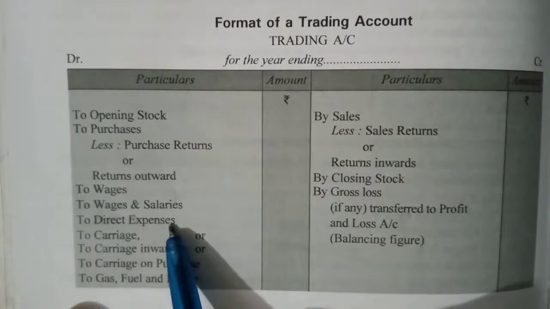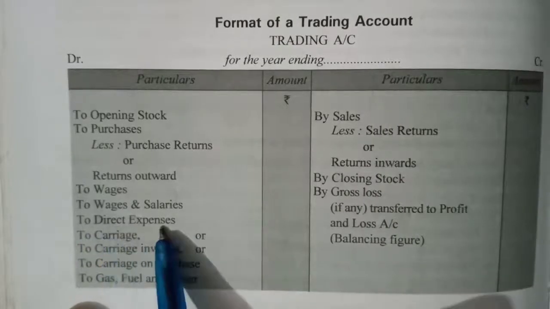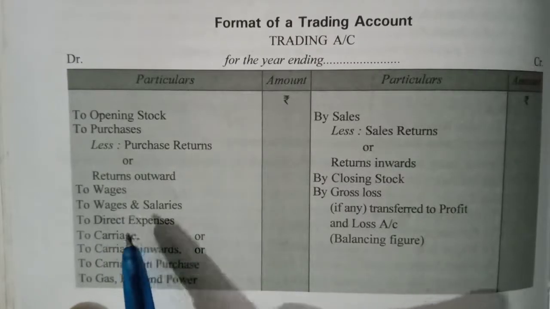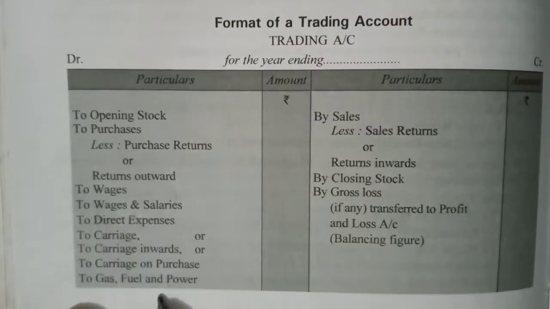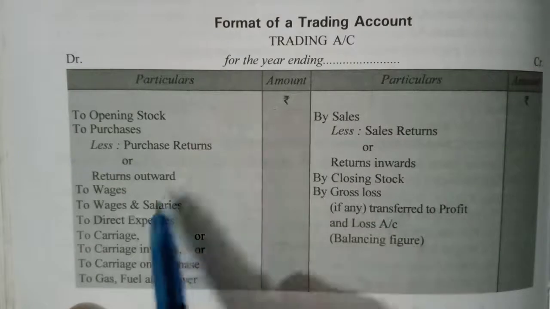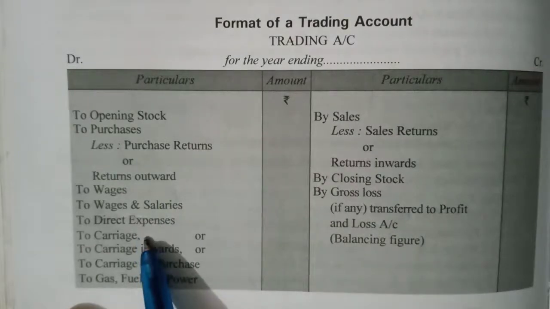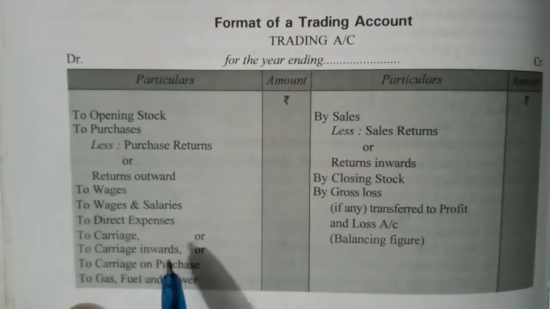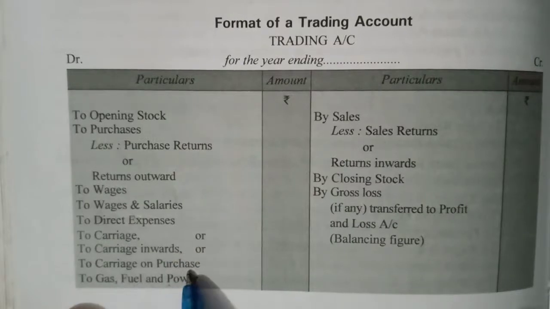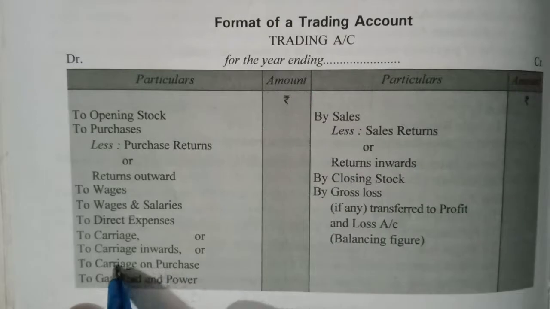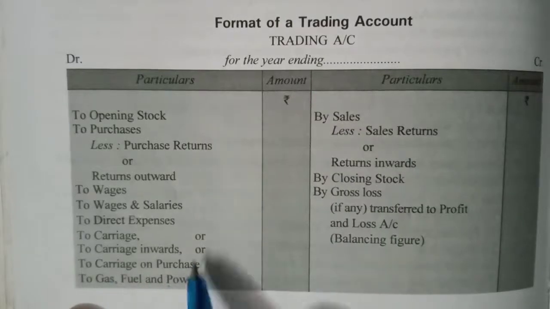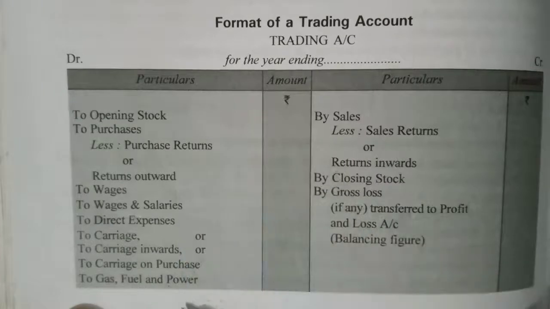Then to direct expenses. All of the direct expenses. Direct expenses are those expenses which are related to the factory. All expenses which are related to the factory will be recorded in trading account. See, carriage inward, carriage on purchase will be recorded in trading account. If carriage on sale is given, then it will not be recorded in trading account. It will be recorded in profit and loss account.